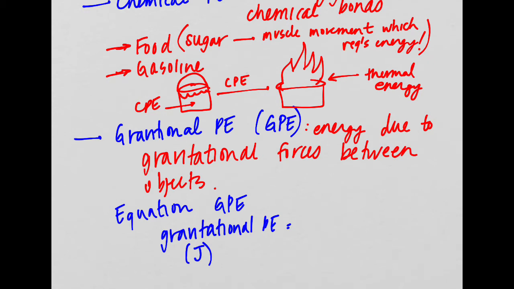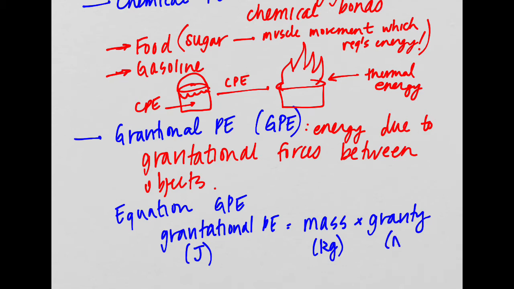It equals mass, and of course the units for that will be in kilograms, mass times gravity. And remember from earlier, we know that gravity on Earth is going to be equal to 9.8 newtons per kilogram,